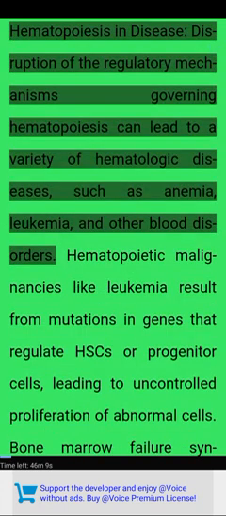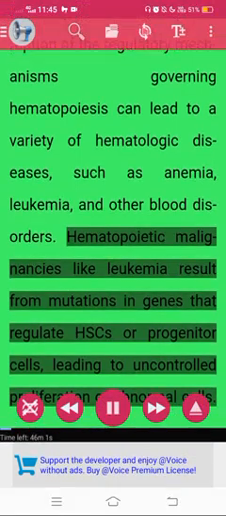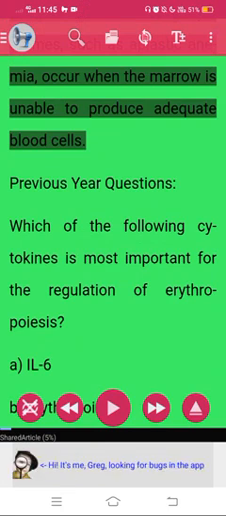Hematopoiesis in disease. Disruption of the regulatory mechanisms governing hematopoiesis can lead to a variety of hematologic diseases, such as anemia, leukemia, and other blood disorders. Hematopoietic malignancies like leukemia result from mutations in genes that regulate HSCs or progenitor cells, leading to uncontrolled proliferation of abnormal cells. Bone marrow failure syndromes, such as aplastic anemia, occur when the marrow is unable to produce adequate blood cells.